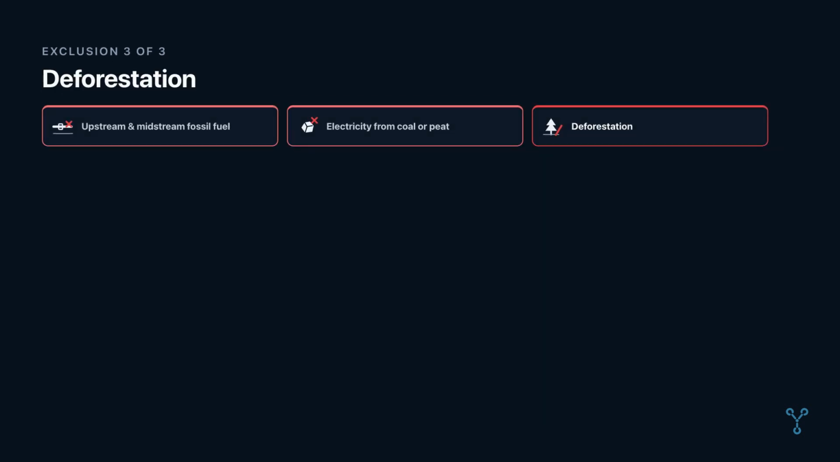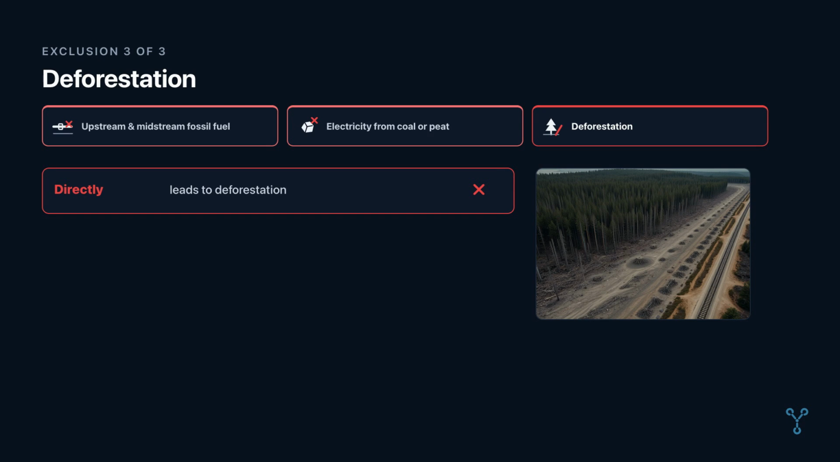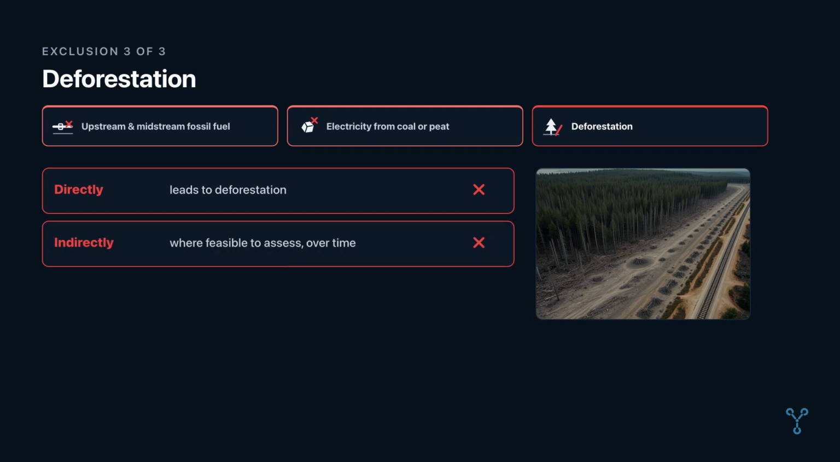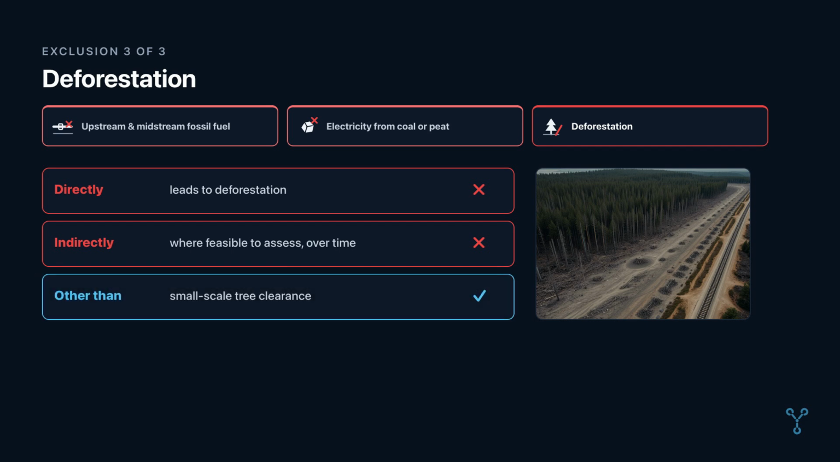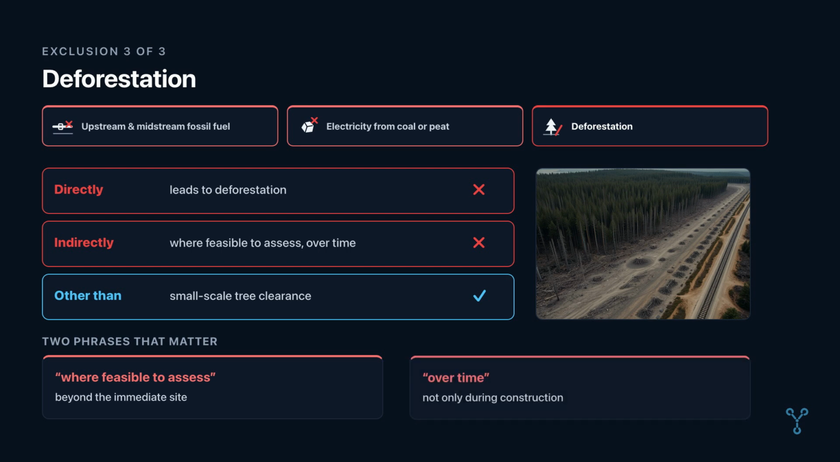The third exclusion covers deforestation. Activities that lead directly to deforestation are ineligible. Activities where it is feasible to assess indirect deforestation over time are also ineligible. This applies other than small-scale tree clearance. 2 phrases in that sentence matter on a live assignment. Indirectly, where feasible to assess, means looking beyond the immediate site if assessment is practicable. Over time means the test is not limited to what happens during construction.